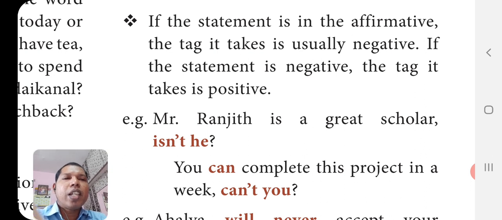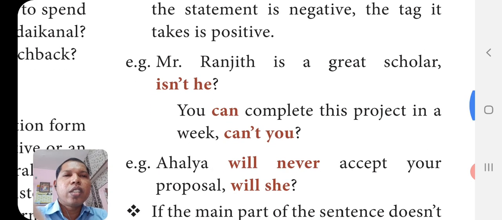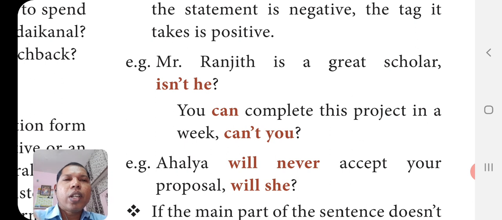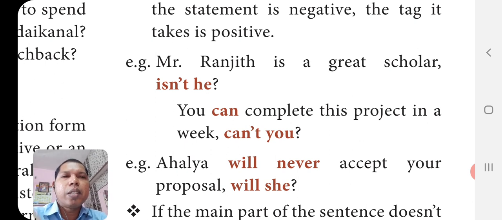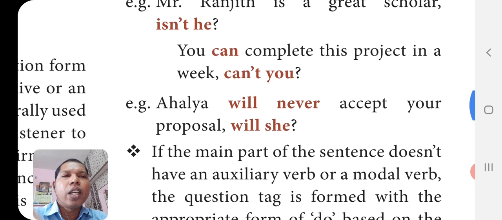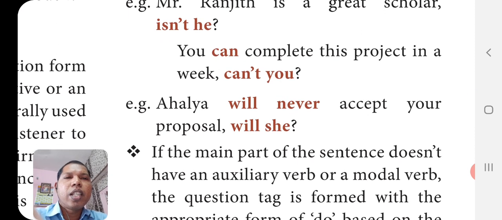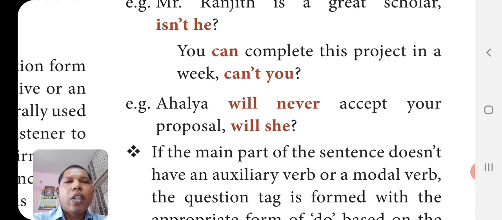So Mr. Ranjit is a great scholar. It is a positive affirmative sentence. Isn't he? So is negative, isn't. And instead of Mr. Ranjit, we are using the personal pronoun he. As it is male, singular, we are using he. You can complete this project in a week, can't you? So can contracted, the opposite for that negative is can't. And you, the personal pronoun is already given, the same thing we can use. Ahalya will never accept your proposal, will she?